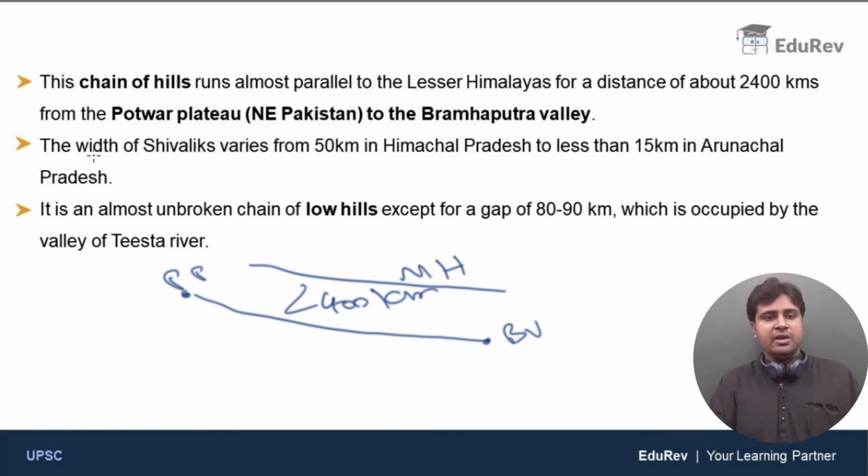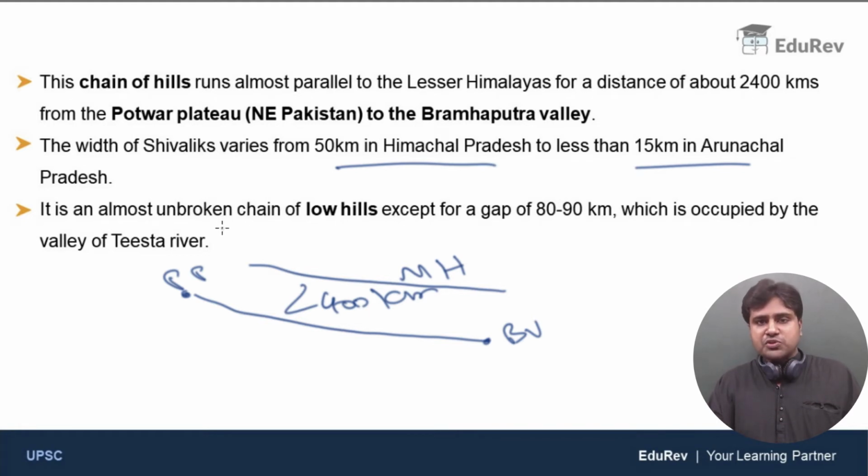Now let us discuss the width of the Shivaliks. The width of the Shivaliks varies from 50 kilometers in Himachal Pradesh to less than 15 kilometers in Arunachal Pradesh. So the width of the Shivaliks is the highest in the state of Himachal Pradesh. And by the time we come to Arunachal Pradesh, the width reduces to less than 15 kilometers. Clear, right?